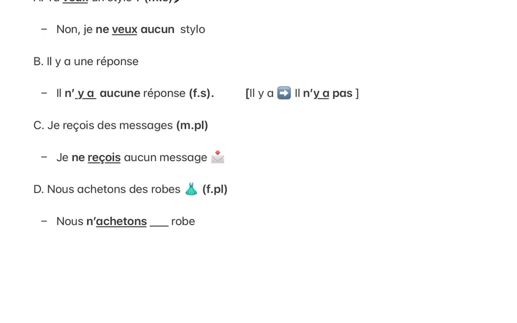So, focusing on the object here, that is robe, which is feminine. And in this sentence, it's feminine plural. But let's focus on the gender, that is feminine. So, our answer here will be aucune. Nous achetons des robes. We buy some dresses. Nous n'achetons aucune robe. We do not buy any dress.